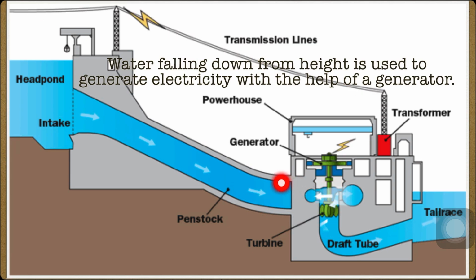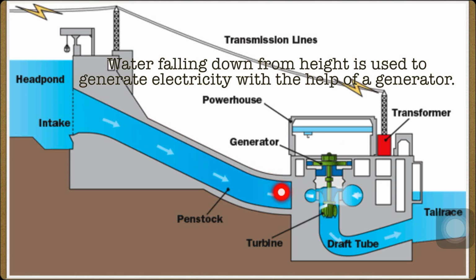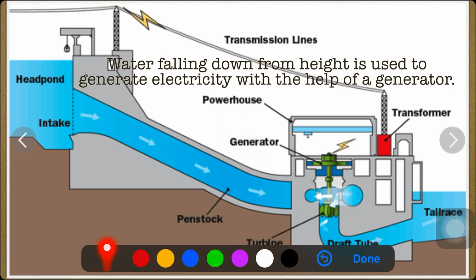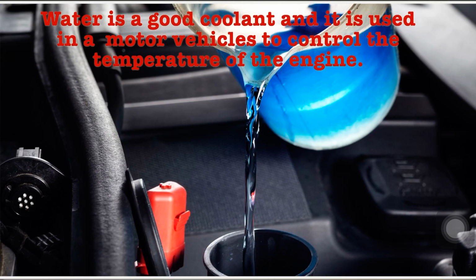Generally, they are called a power plant. Water is a good coolant and it is used in motor vehicles to control the temperature of the engine.